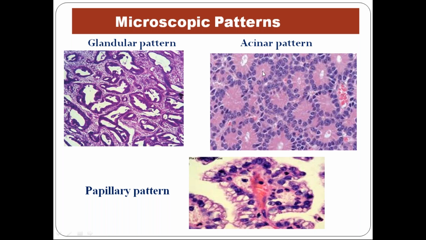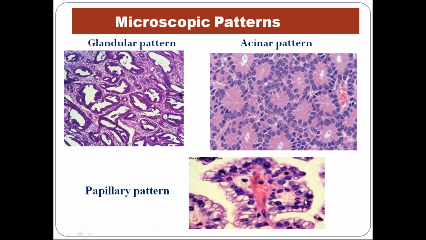It may be present, it may not be present. And you can see the cells are concentrically arranged in the form of a ring. You can see rings of cells very concentrically arranged, either without a cavity or with a very small cavity. So this is called the rosette pattern.